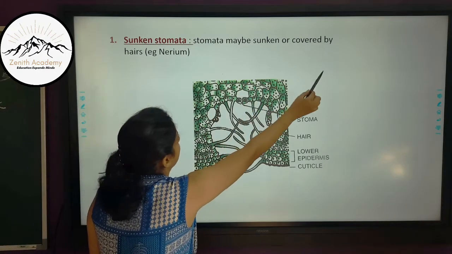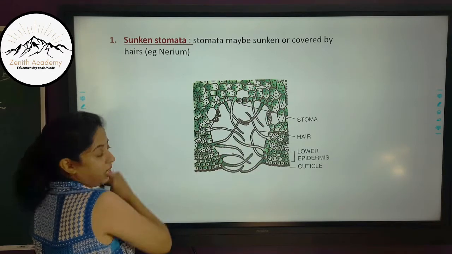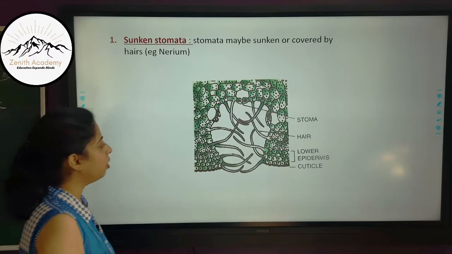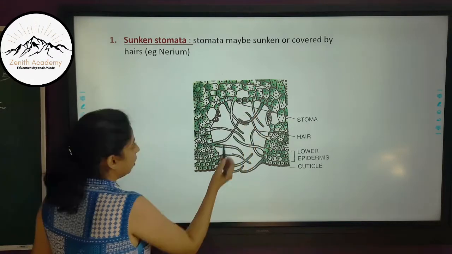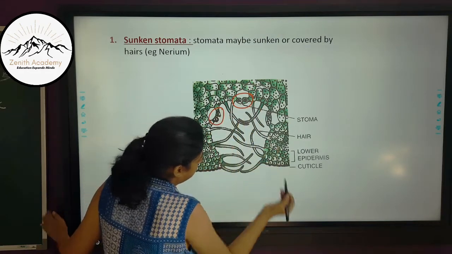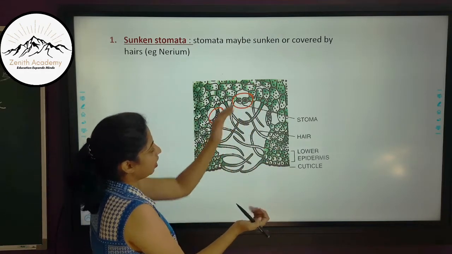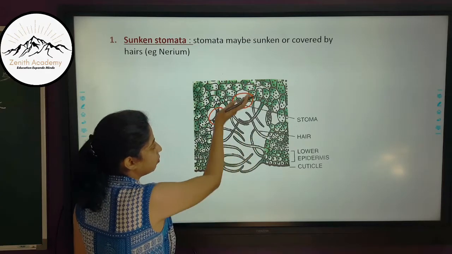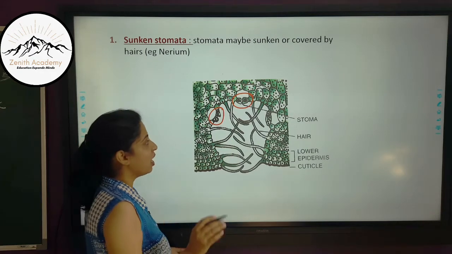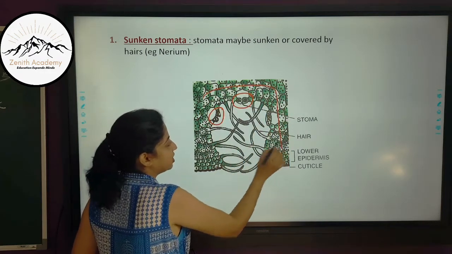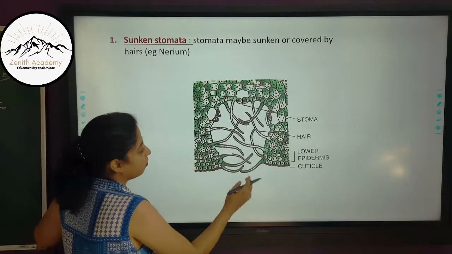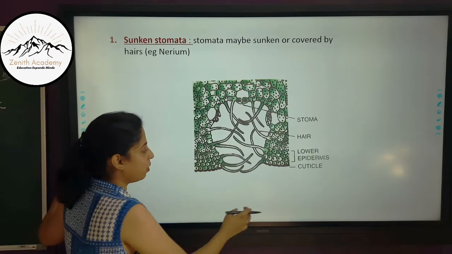The stomata may be sunken or covered by hairs. This is an example of a Nerium plant. Here you can see the stomata. Can you see the guard cells, the stomata? So these are the stomata. These stomata are sunken and there are hairs which protect them. So the loss of water vapor to the atmosphere is less and water is retained inside these cells and the cells do not wilt. So sunken stomata in the Nerium plant is an example of adaptation in plants.